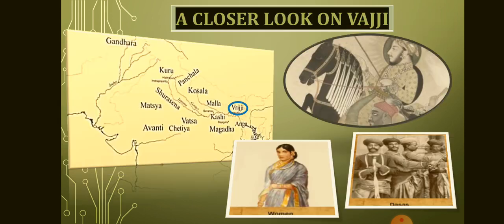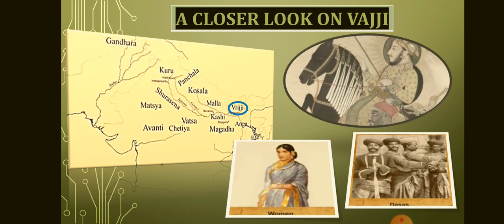A closer look on Vaji. While Magadha became a powerful kingdom, Vaji, with its capital at Vaishali, Bihar, was under a different form of government known as Gana or Sangha. In a Gana or a Sangha, there were not one but many rulers. Sometimes, even when thousands of men ruled together, each one was known as a Raja.